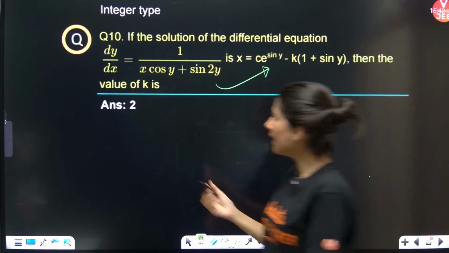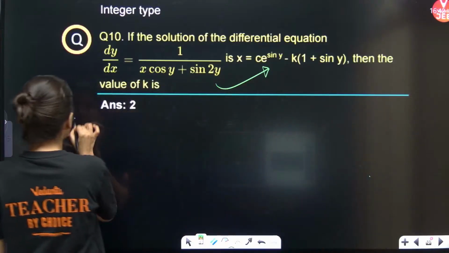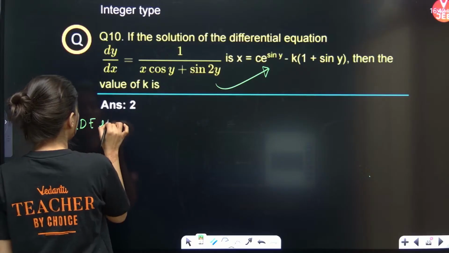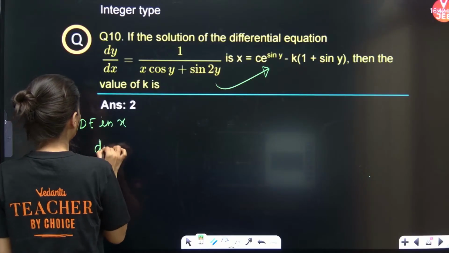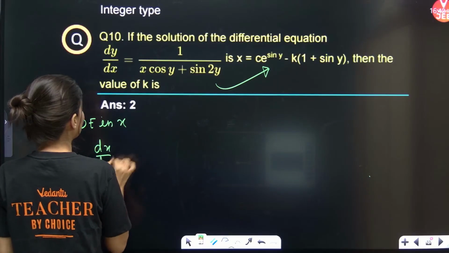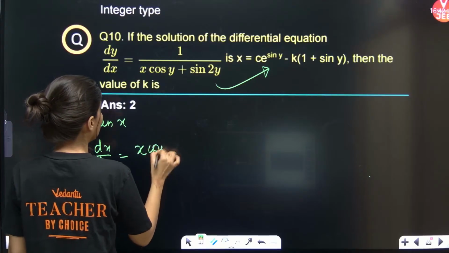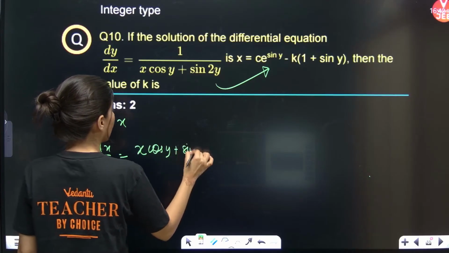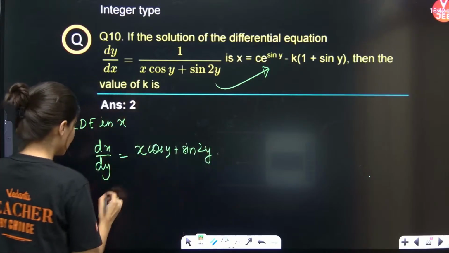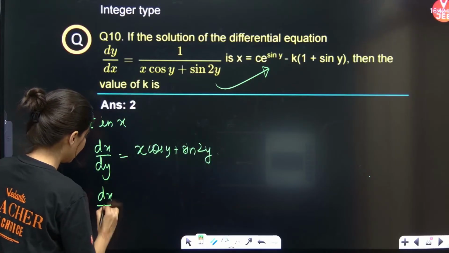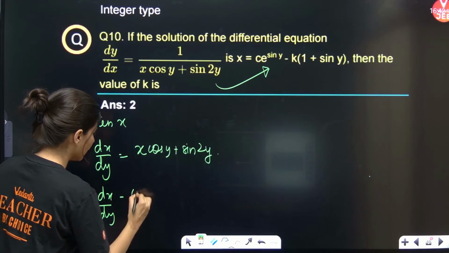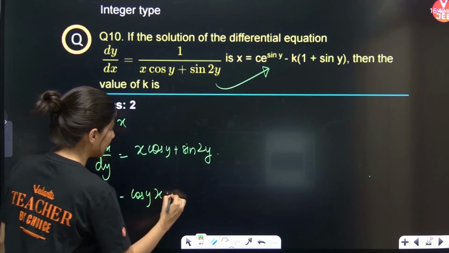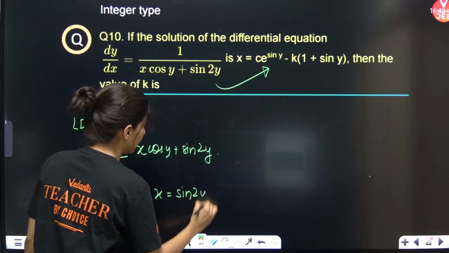So let's try our luck in LDE, linear differential equation in x. For that we have to reciprocal it. dx by dy is equal to x cos y plus sin 2y. So dx by dy minus cos y into x is equal to sin 2y.